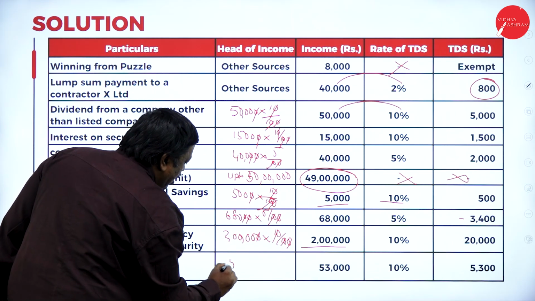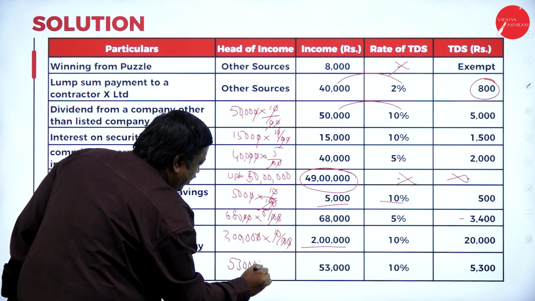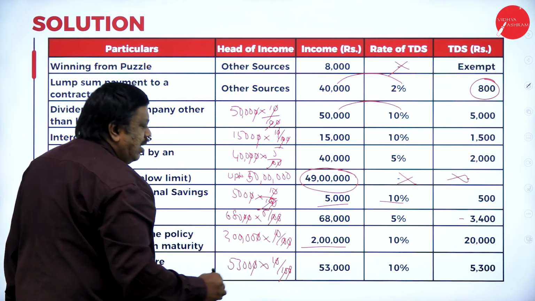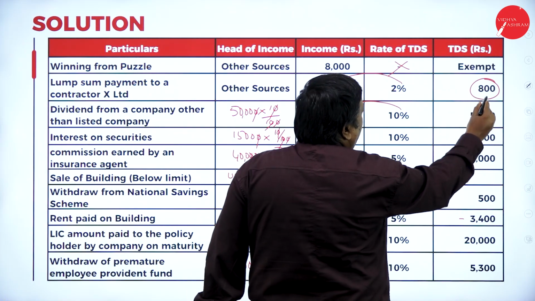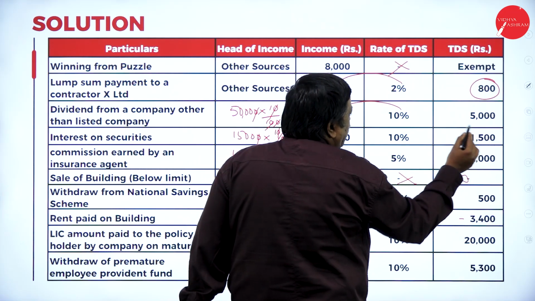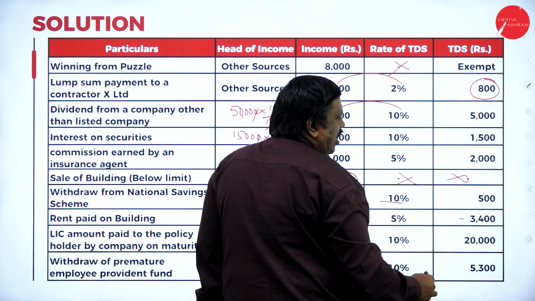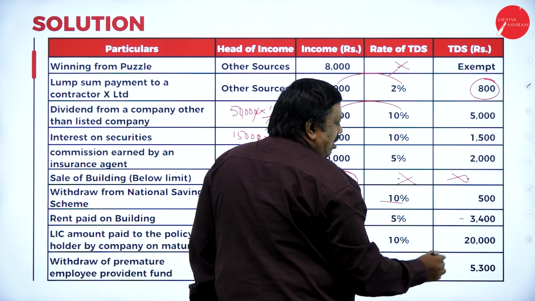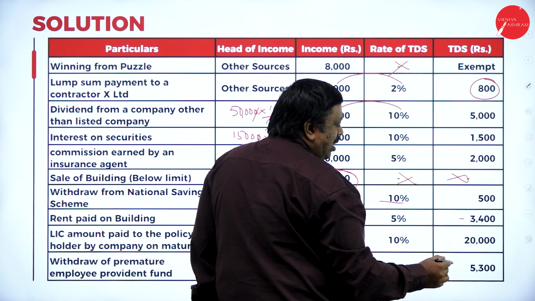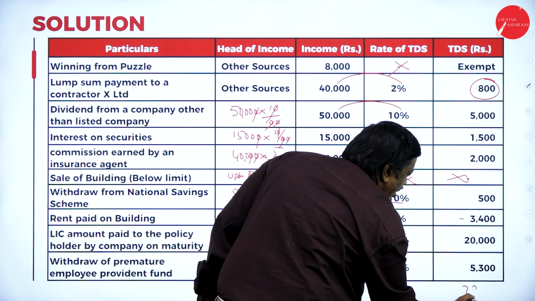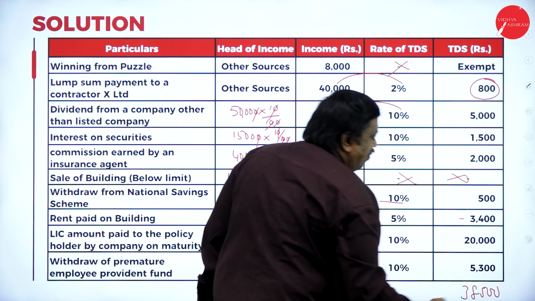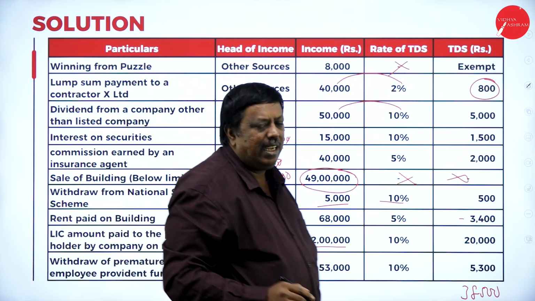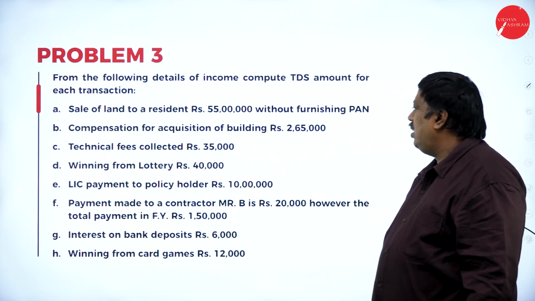So 53,000 into 10 by 100, so 5,300. 800, 5,800, 7,300, 9,300, 9,800, 10,200, 13,200, 13 plus 20, 33,200, 38,500. 38,500 is the total TDS made on the assessee's income received during the previous year.